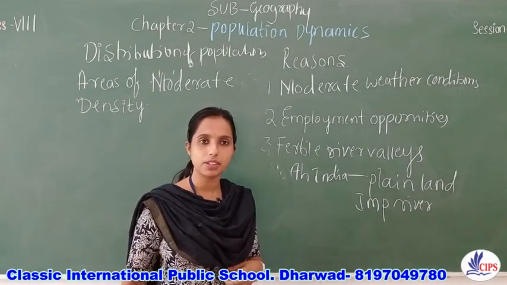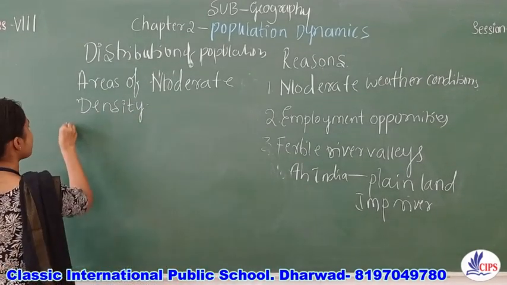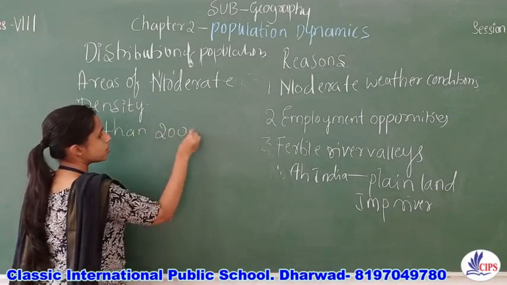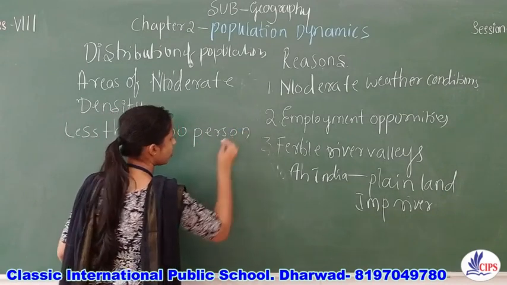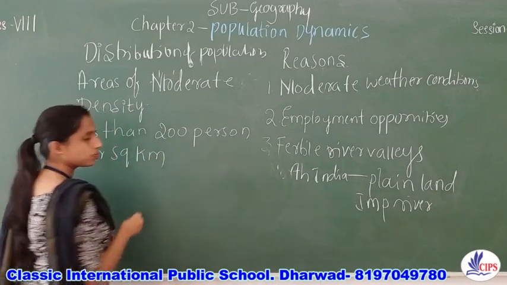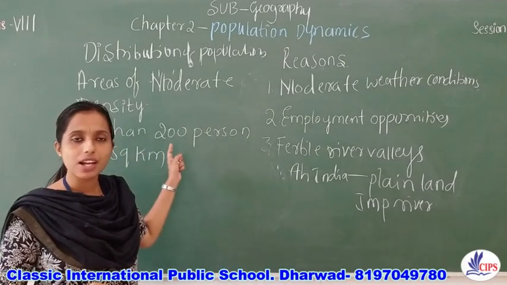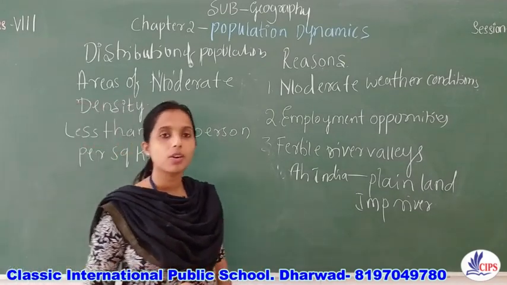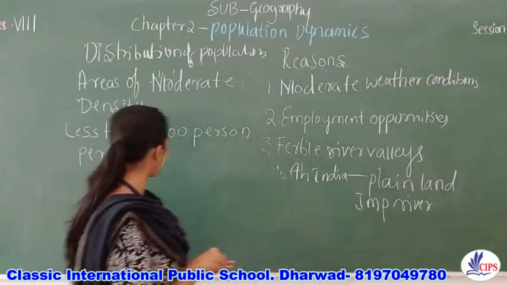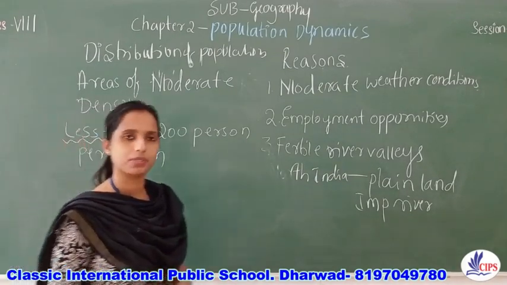If the number of people living in that area is less than 200 persons per square kilometer, such areas we call areas having moderate density. What are the reasons behind this one? And here the important term is less than 200 persons per square kilometer.